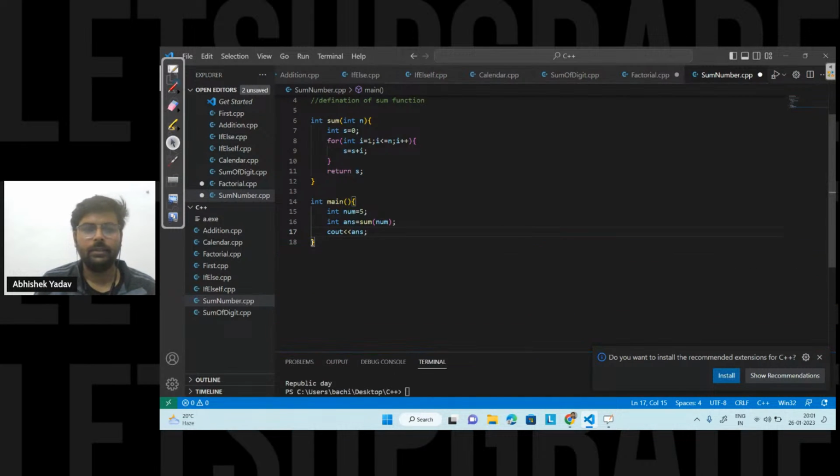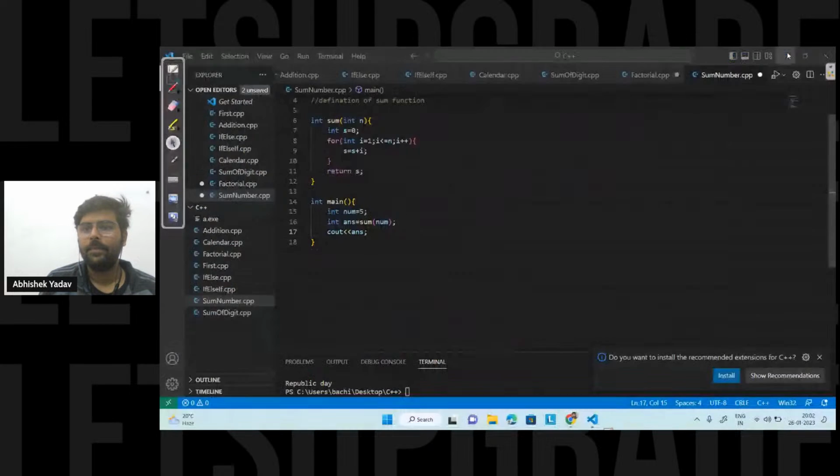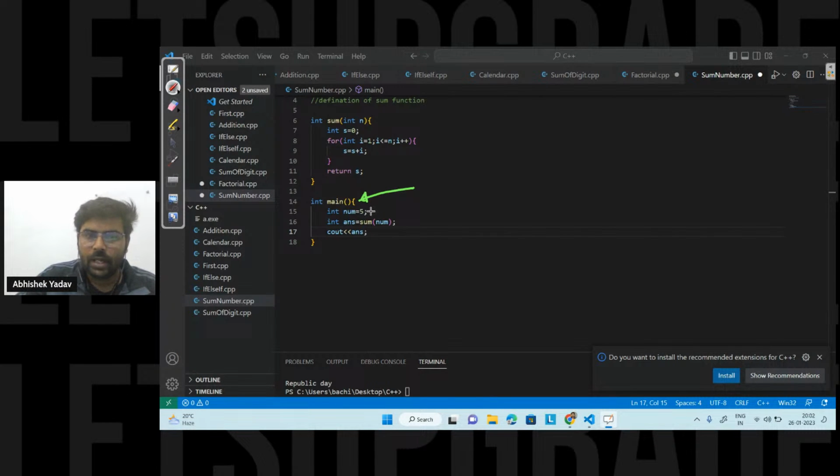So you are saying, hey, I know the execution will start from the main function, right? So from the main function, you have a variable num, and inside this variable num you have the value 5.